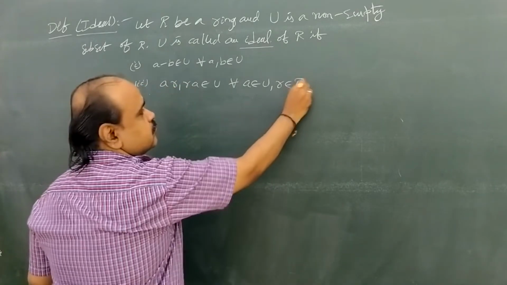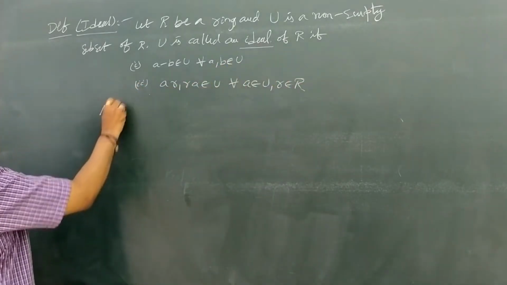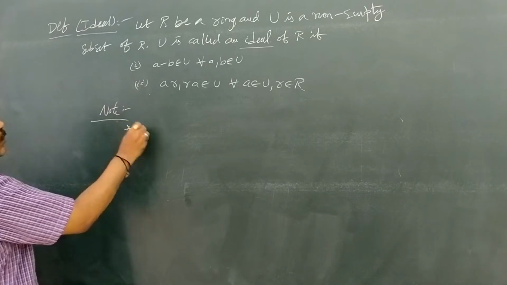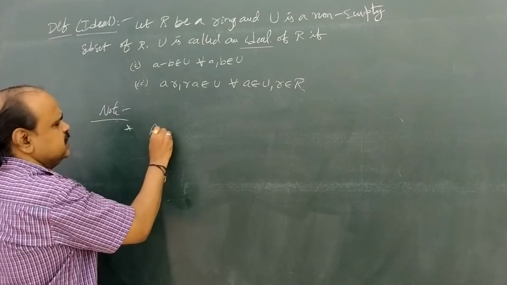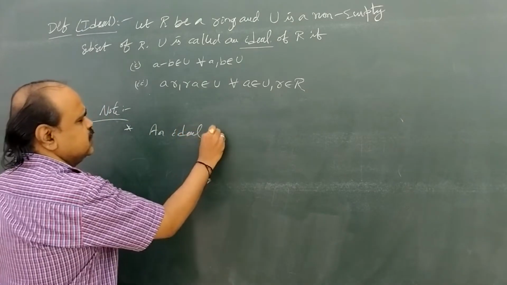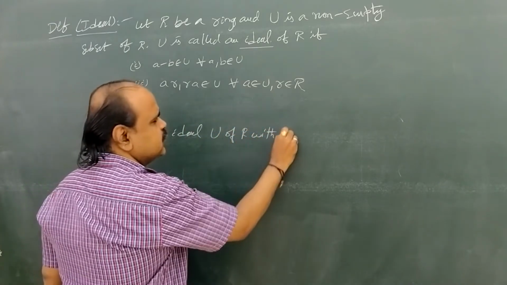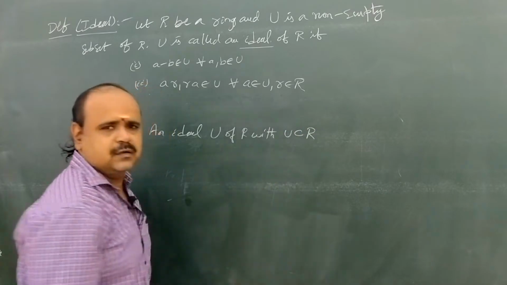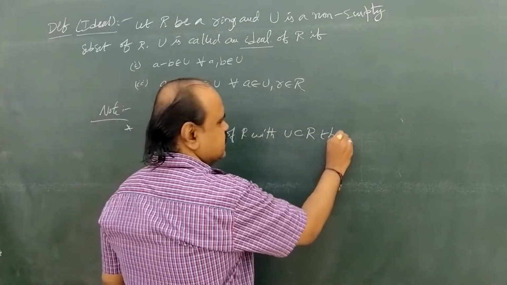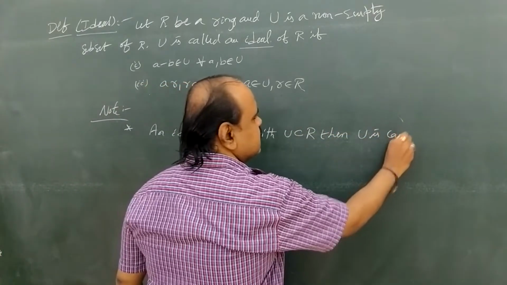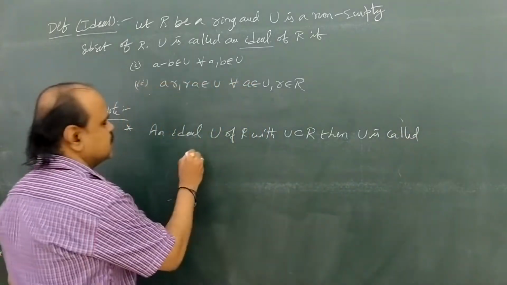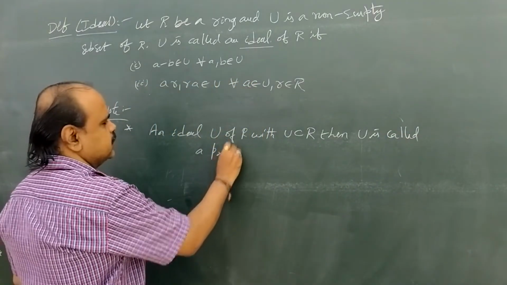Write these two points as a note. First point: an ideal U of capital R with U strictly a subset of capital R, then U is called a proper ideal.